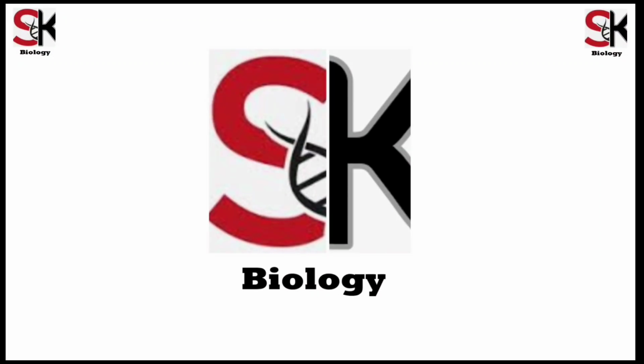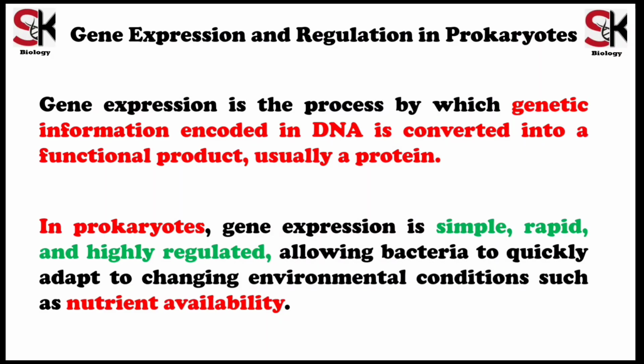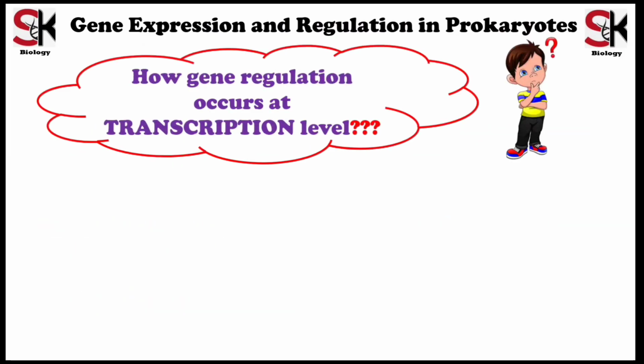Today I am going to discuss the Lac-Operon, which is a classic gene expression and regulation model in prokaryotes. Gene expression is the process by which genetic information encoded in DNA is converted into a functional product, generally a protein. In prokaryotes, gene expression is simple, rapid, and highly regulated, allowing bacteria to quickly adapt to changing environmental conditions such as nutrient availability. Now, the question is how genes are regulated at the transcription level.